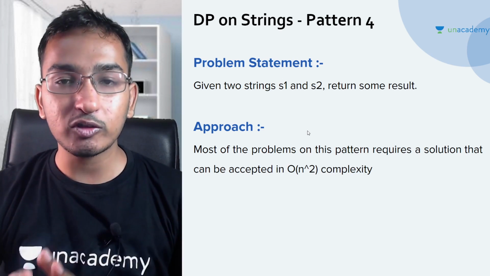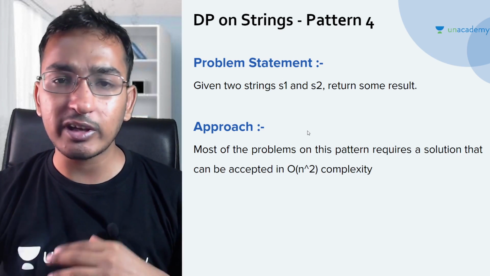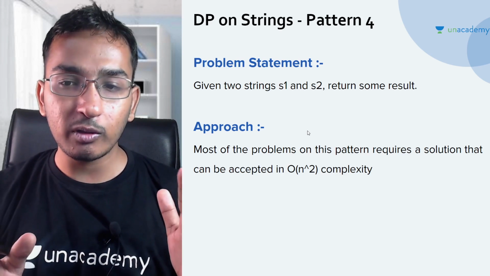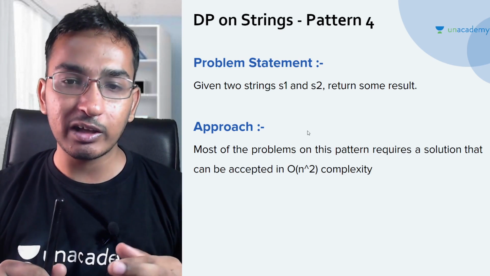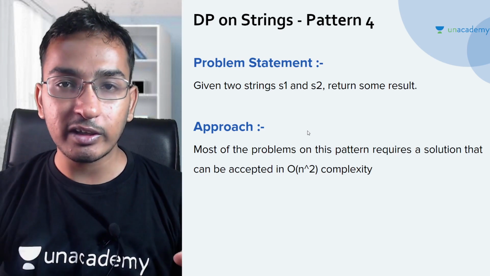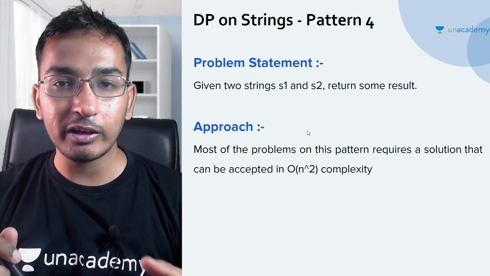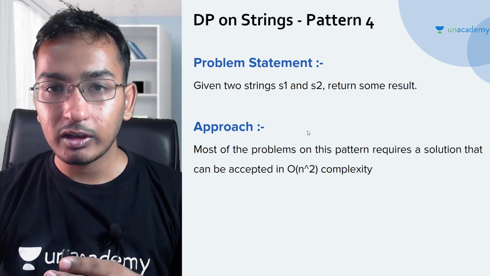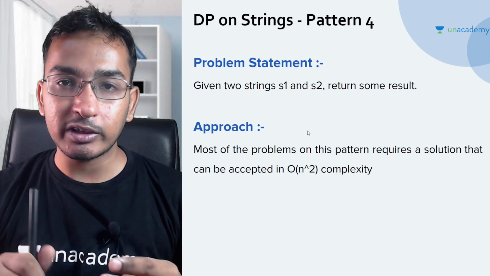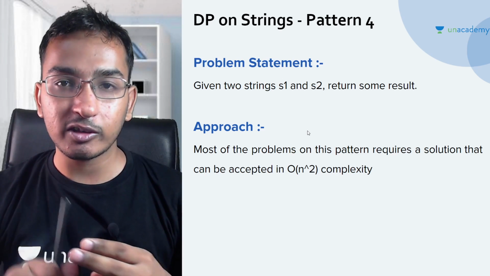So now comes the approach. How to approach these types of problems? Most of the problems on this pattern require a solution that can be accepted in the order of n square complexity. What does this mean? It means you have to traverse with complexity of order n square, so there will be nested loops here.